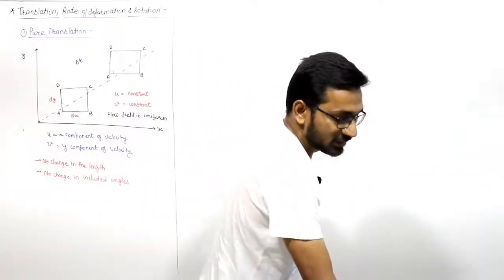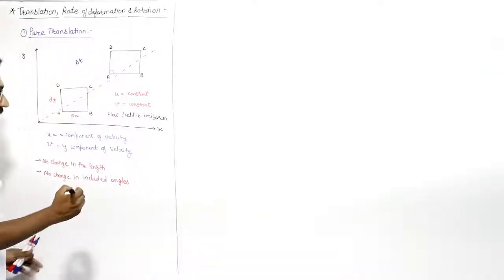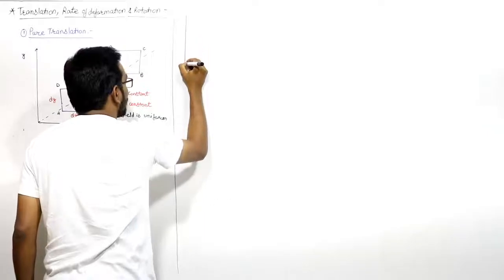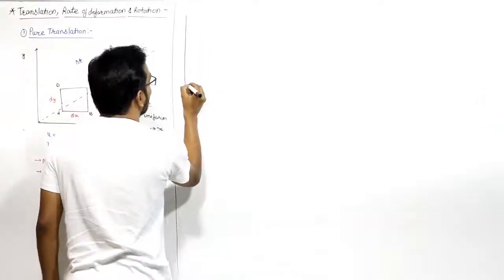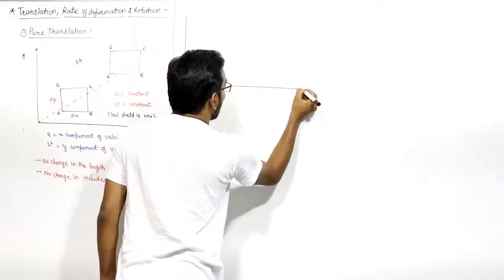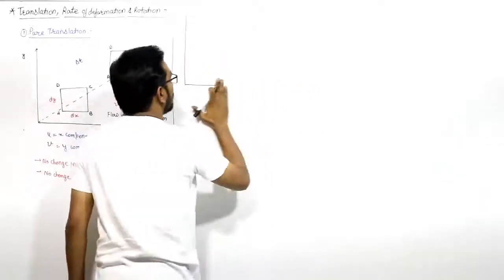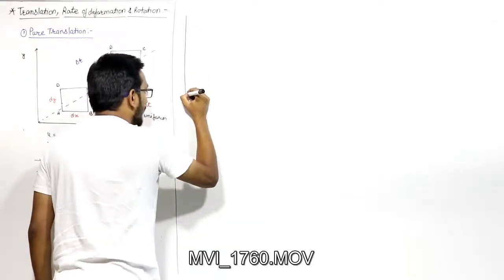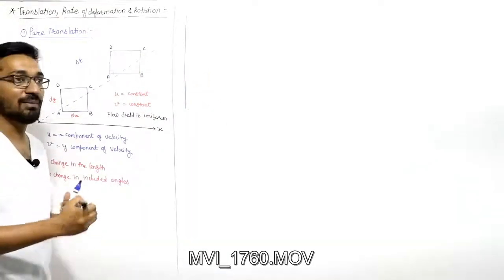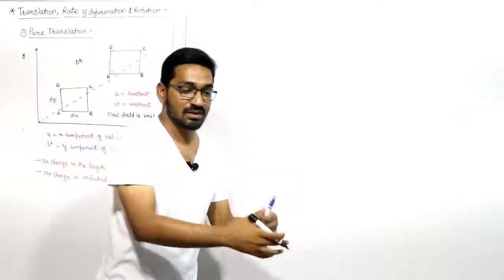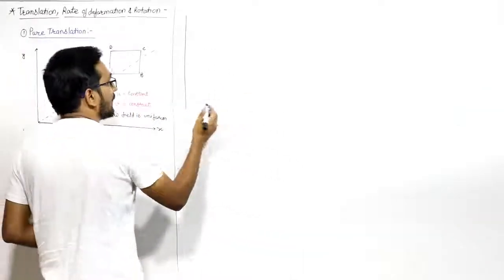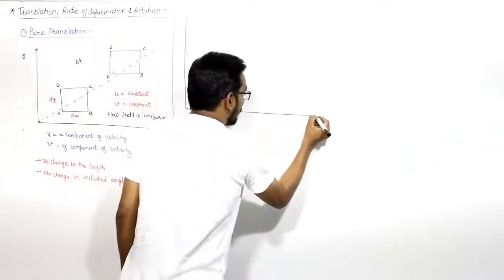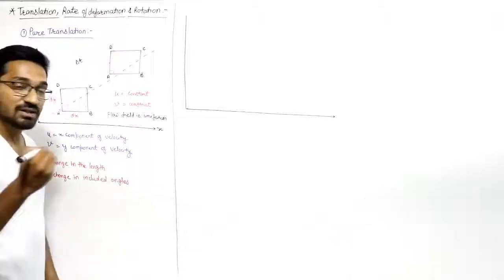Now let us consider a situation where, the second case will be the translation with deformation. Now let us discuss this. This is the same axis which we are taking, x and y axis. Just pay attention here, right? You need to understand the concept of when the fluid element will be in pure translation, and when the fluid element will be in translation including deformation, right? The body is translating while deforming, so when will it be the case? Now let us explain that concept of translation with deformation.